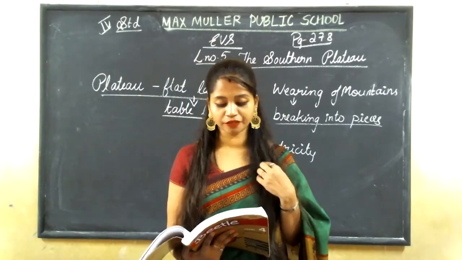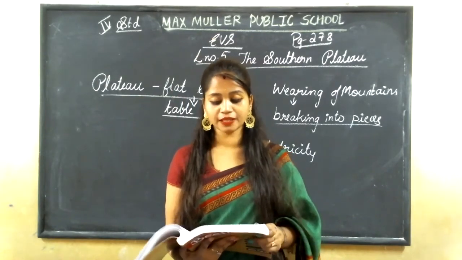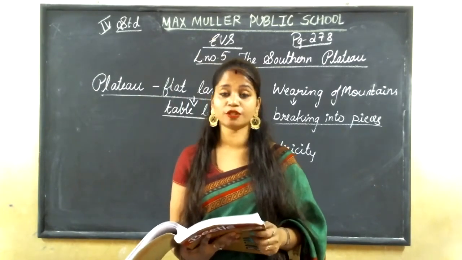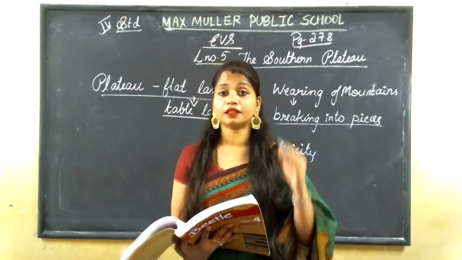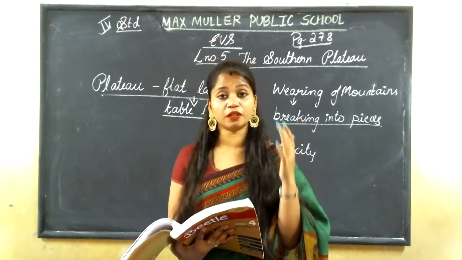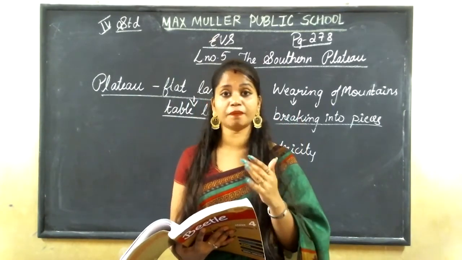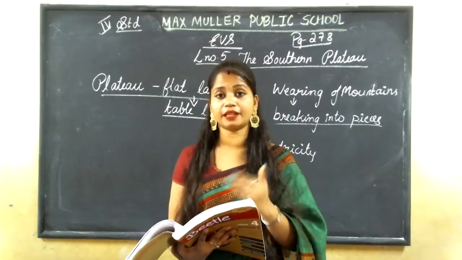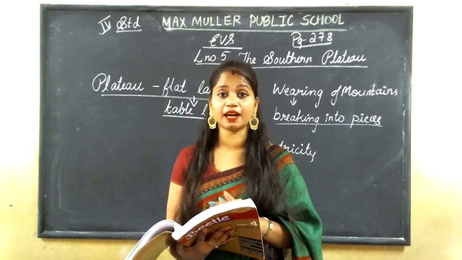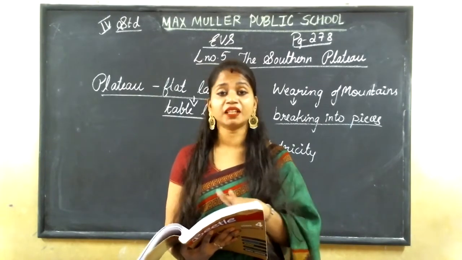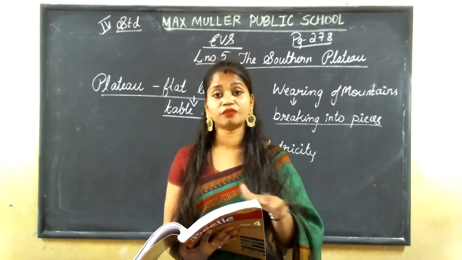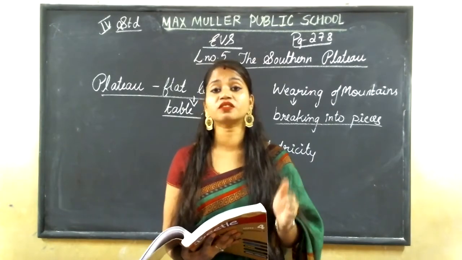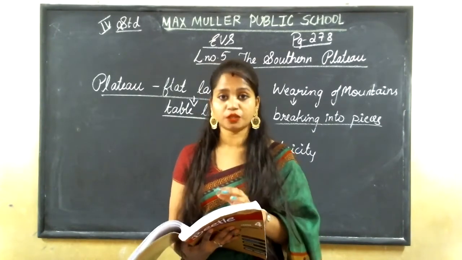The southern part of India is a plateau known as the southern plateau. The northern part was the northern mountains. Next to that, the northern plains. And next to that, the western desert. And after that, the southern part of our India is a plateau. It is a flat land. So, it is called the southern plateau.